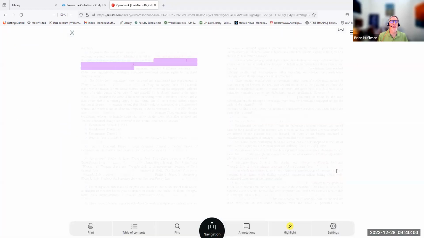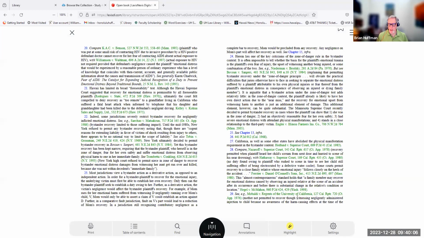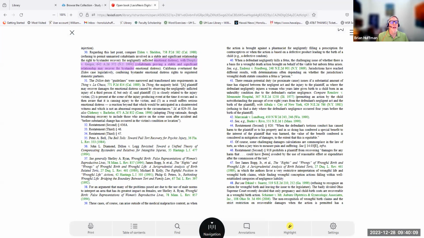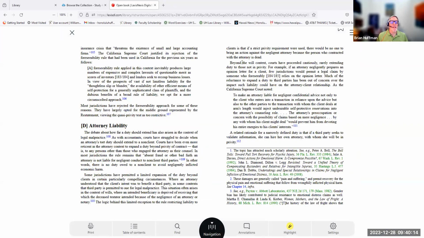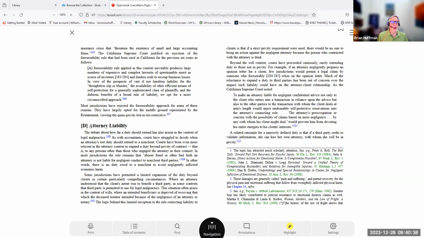I'm going to select the second one. It will take us into the book. It shows us exactly where its mention is. These look like footnotes. But let's say I found a section that interested me and I wanted to interact with the book. Well, of course, at any point, and you can see this, you have down here at the bottom how you interact. You can print, you can see the table of contents, you can check into your annotations, highlight, and there are settings for the book too, which include the lighting and the size of the text, etc.